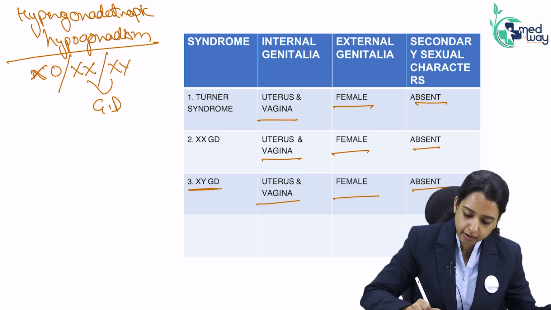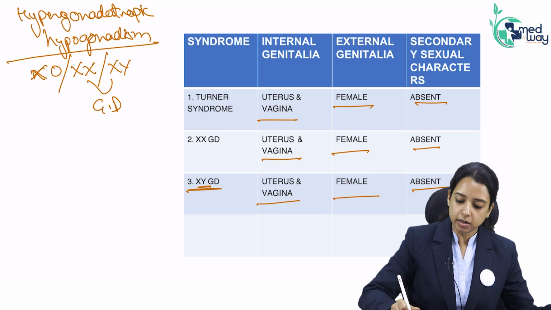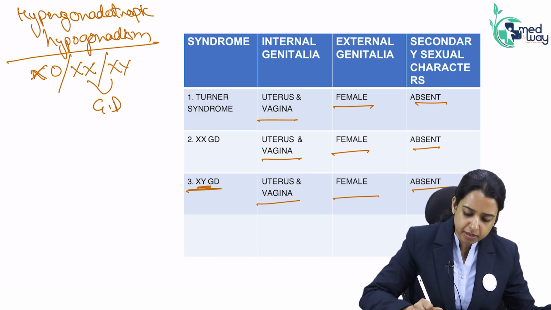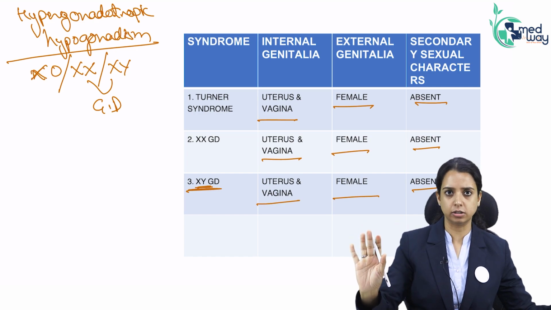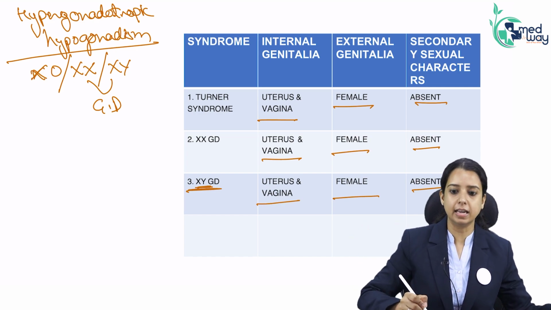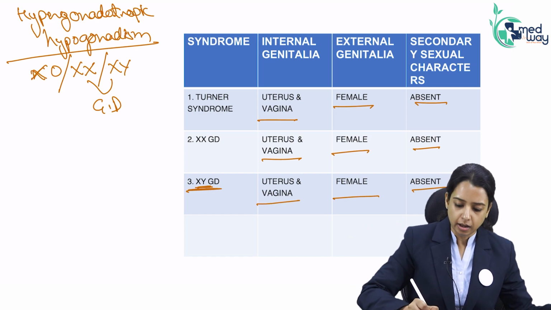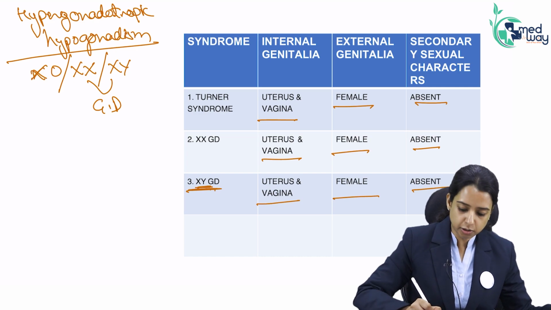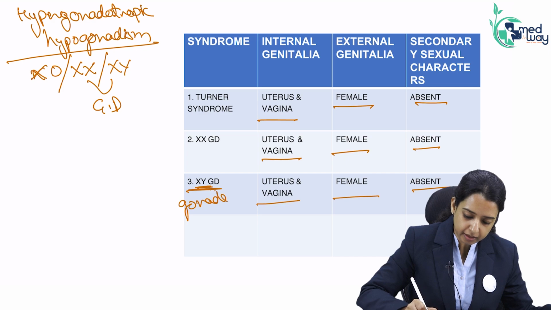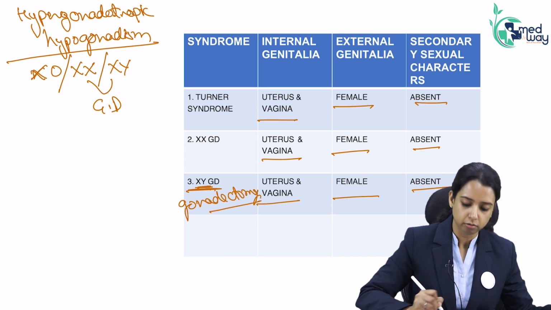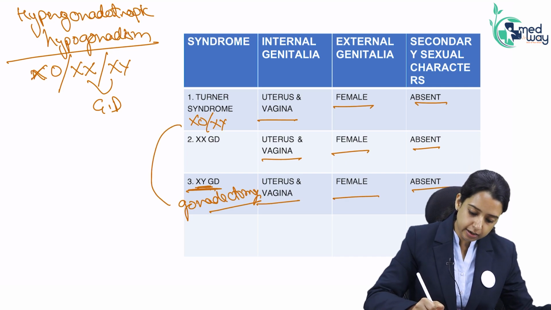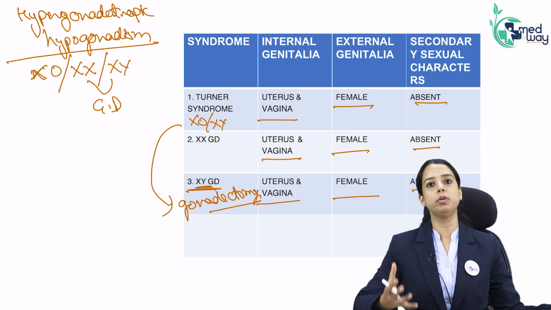And why is karyotype necessary? Because see, XY gonadal dysgenesis. And what did I tell you? Whenever there is a Y, this patient does not have scrotum or male external genitalia. This patient has testis, non-functional testis. I agree. But where are they lying? They are lying in the abdomen or inguinal area. Will this patient need gonadectomy? Absolutely. This patient will need gonadectomy immediately, otherwise it will turn into cancer. Turner, in case it also has mosaic Y, will also need gonadectomy. That's why I am doing karyotype.